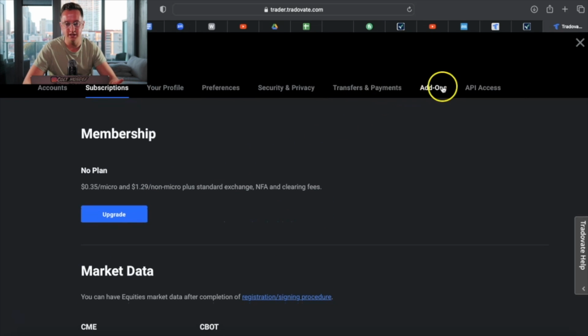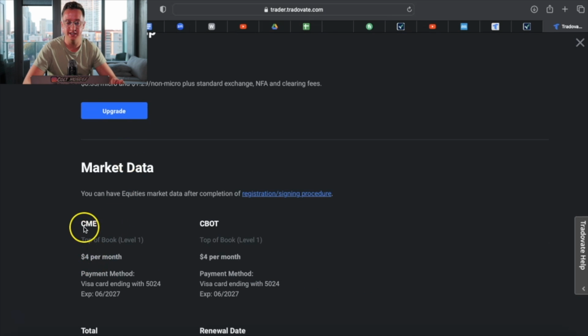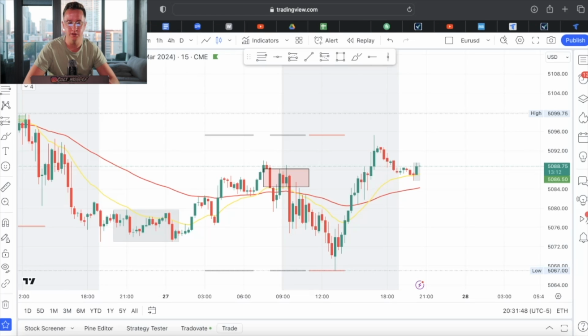Adding money and transferring is easy. A lot of this stuff is pretty simple. Basically, you just have to get your account, get it verified. Then you need to fund your account. And then you need to add the add-ons, the TradingView, and then the subscriptions, the CME. Once you do that, I'm going to show you what it will look like.